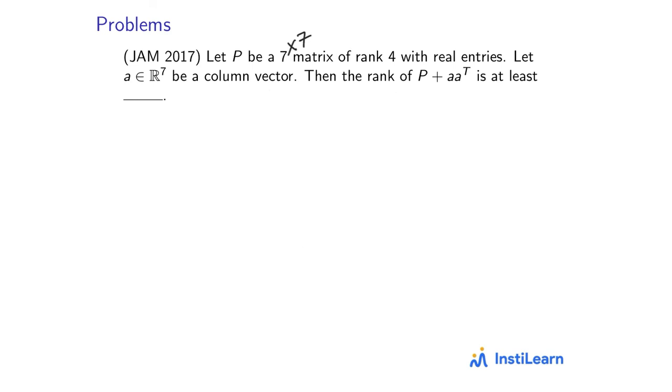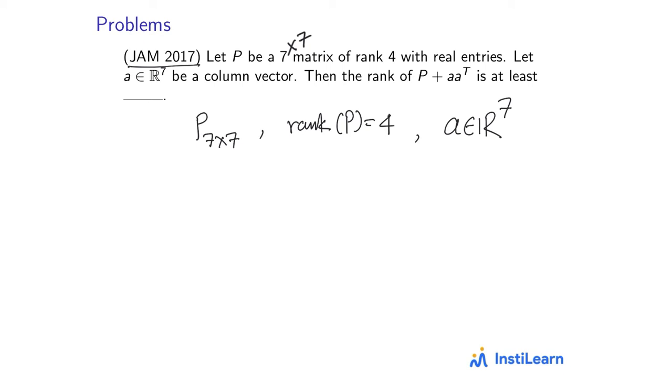Okay, so this next problem came in JAM 2017. Here P is a 7 cross 7 matrix and it's given that rank of P is equal to 4. Okay, and A is a column vector in R7. So it says that what is the least rank of P plus A into A transpose.